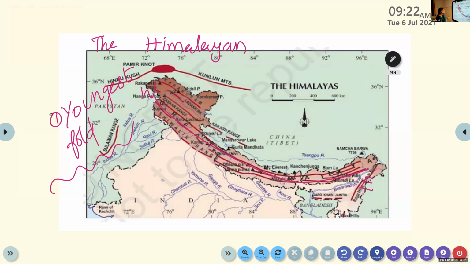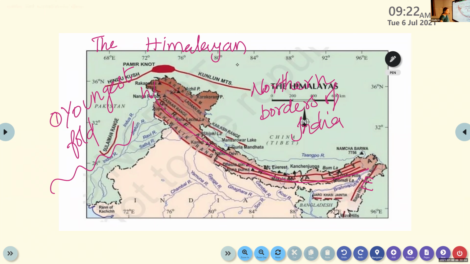The second point is that the Himalaya is stretching from west to east direction. It is located in the northern borders of India.